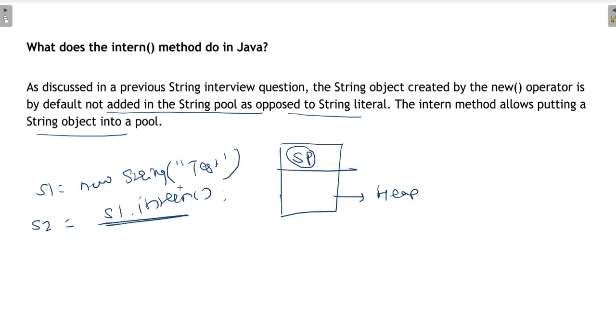In that case, the object is in the heap area, and it will create a same copy and put it into the string pool. This saves memory because we are not storing the same object again in the heap. Instead, we are putting that object into the string pool.